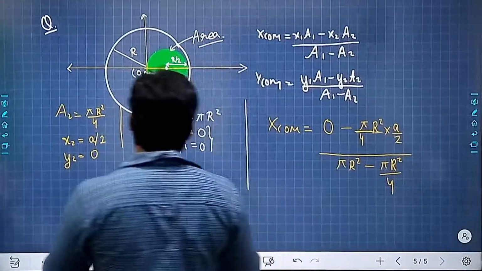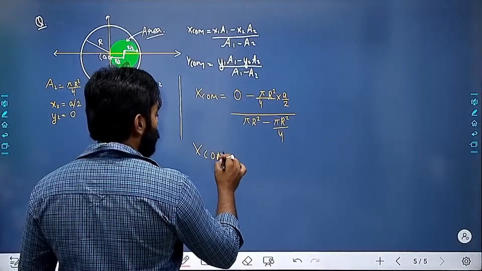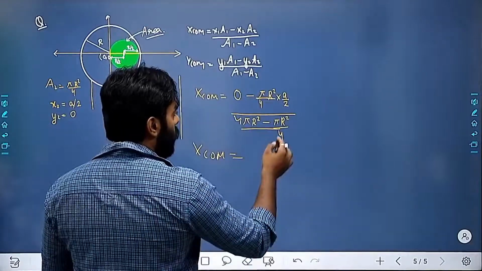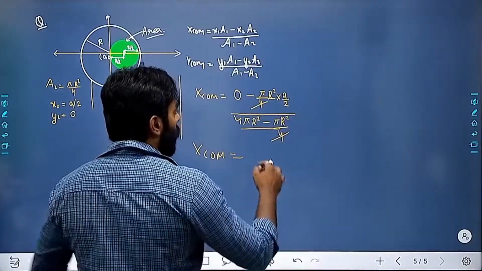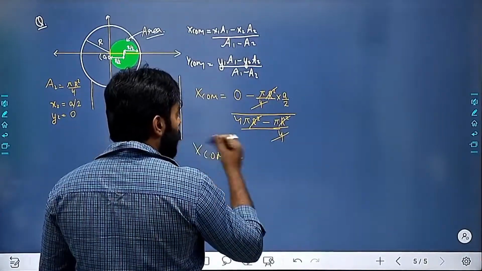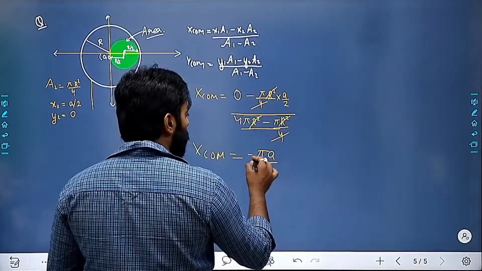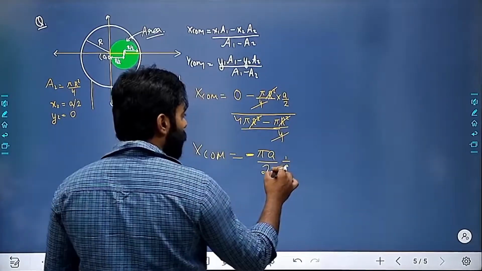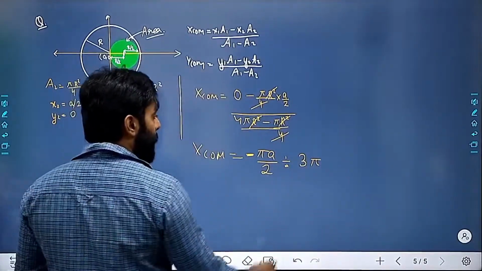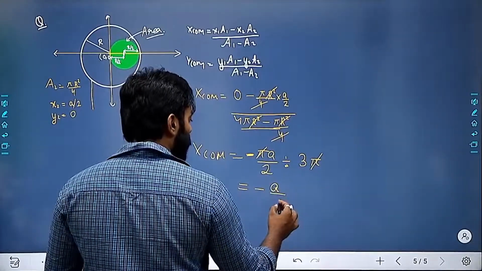So this is how we are going to calculate x_cm. Now if we solve this, it will become 4, and I can cancel this 4 with 4. I can cancel the r squares from here, and it will become pi a by 2 minus a by 3, divided by 3 pi by 4. Okay, pi will cancel obviously, giving minus a by 6.